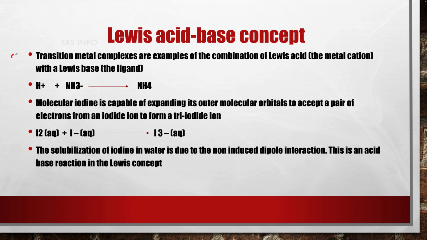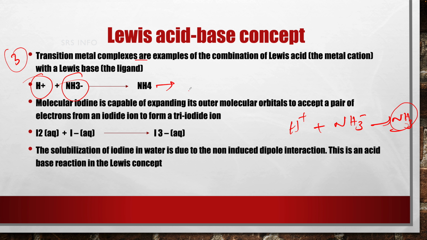The third type, that is transition metal complexes, are examples of the combination of Lewis acid with Lewis base. This is a metal complex. This is an ion and this is also an ion. We can explain it as H plus. This is cation plus anion resulting in a complex. This is a molecule. So this results in the formation of an adduct.